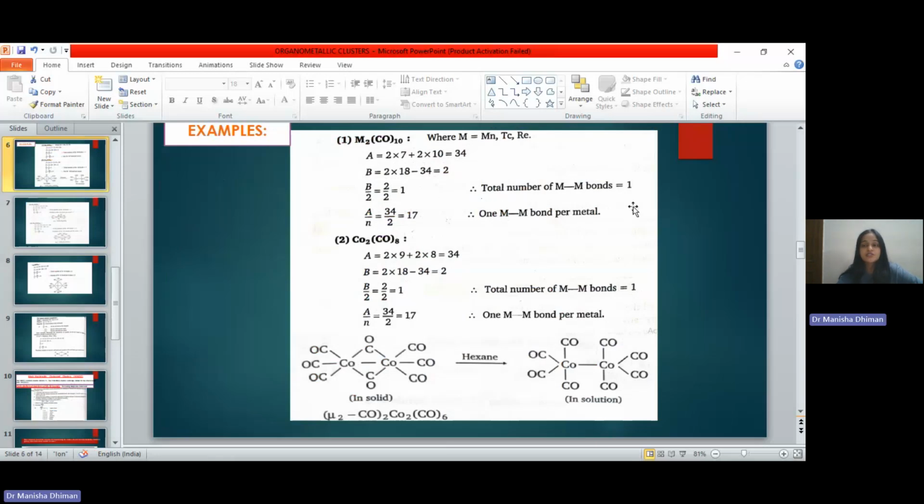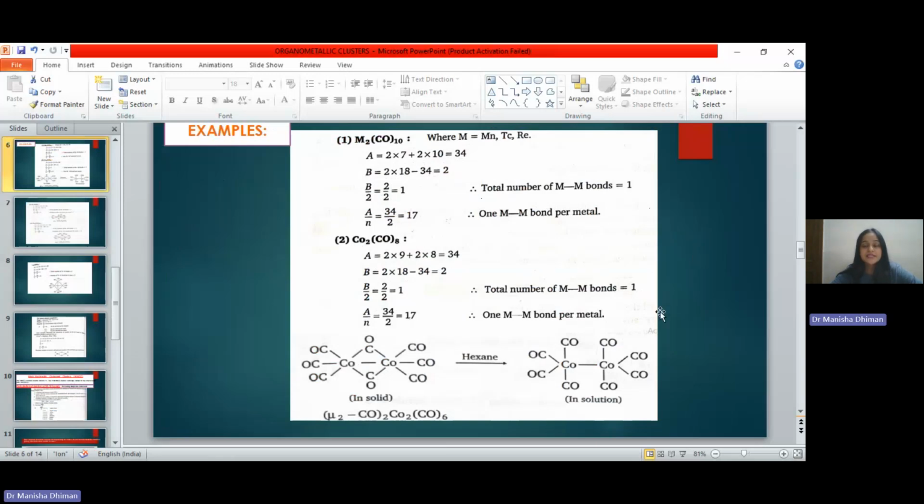Next thing was to calculate the number of bonds per metal atom. That was given by A by N. So A was 34 and N is 2. So A by N is equal to 17. So it is 1 short of 18. So there is 1 M-M bond per metal. So in this way, we can calculate the total number of M-M bonds as well as the number of M-M bonds per metal.